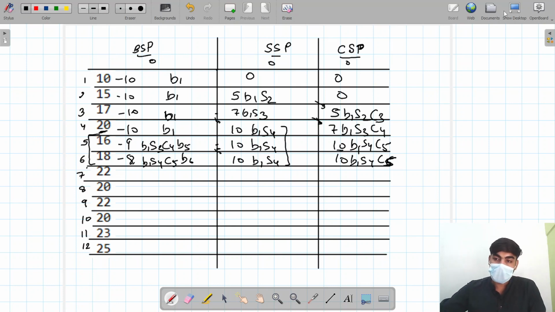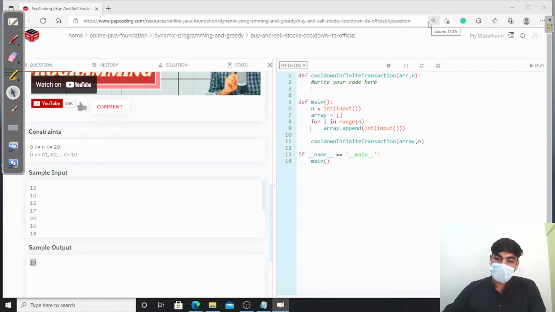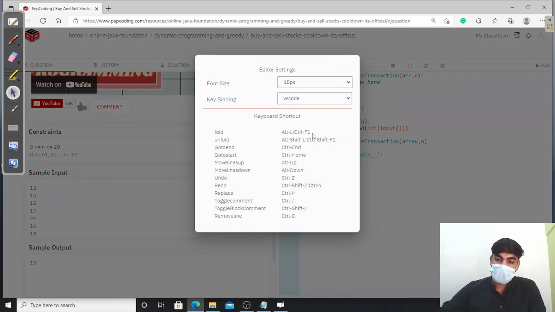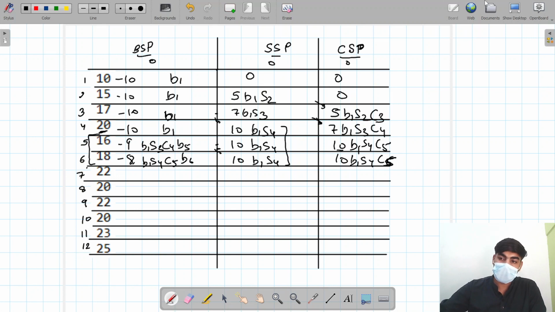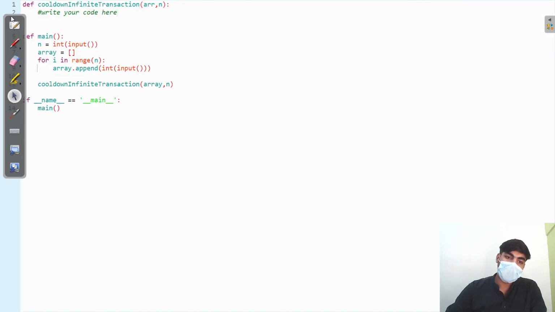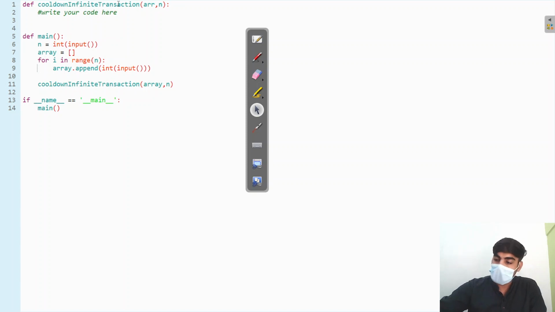So let's move to our editor where we have to write our code. Here you can see we have an n which represents the number of days. Then we have an array which stores the prices according to the days, and then we have a function which we have to complete to get the maximum profit, which is cool down infinite transactions. So let's start our coding. Firstly, I am increasing the size to 18 so that you can see it properly. Okay, let's start coding.